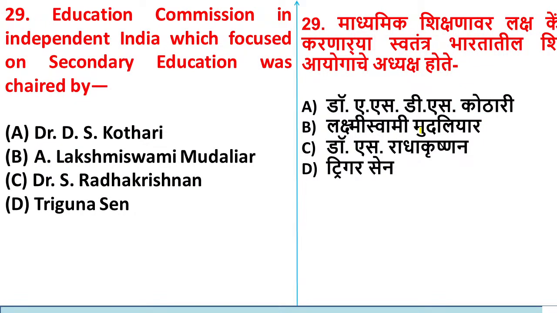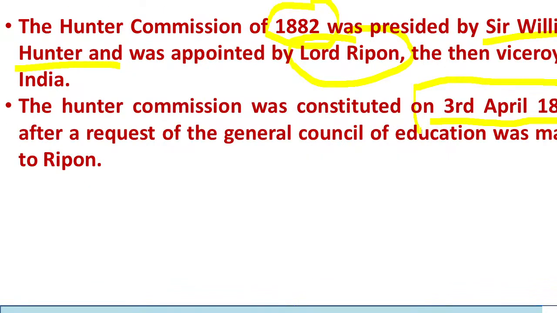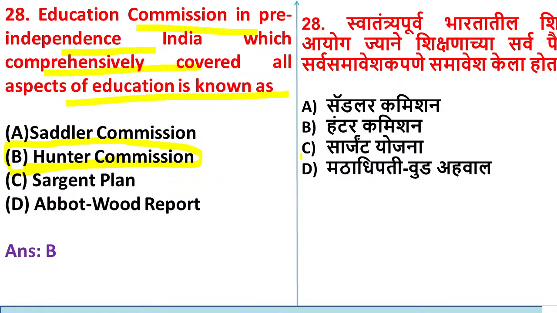Yes, Sandhya, option B is correct. Hunter Commission is correct here because it was presided over by Sir William Hunter in the year 1882. Pre-independence means before independence; the commission which covered all the aspects of education was the Hunter Commission.